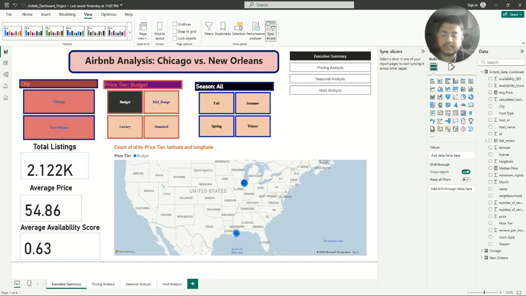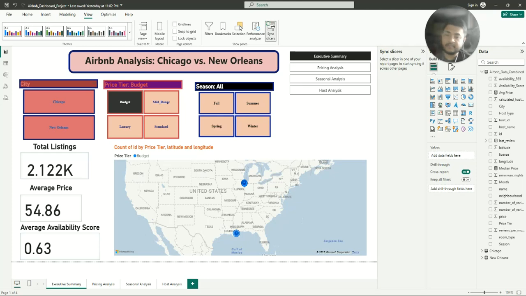Throughout this presentation, I will talk you through each page of the report. I won't just show you what the charts say, I will explain key insights I discovered, the data challenges I overcame, and how these findings answer the core questions of the project. So, my project has four pages: executive summary, pricing analysis, seasonal analysis, and host analysis. Let's start with the executive summary.